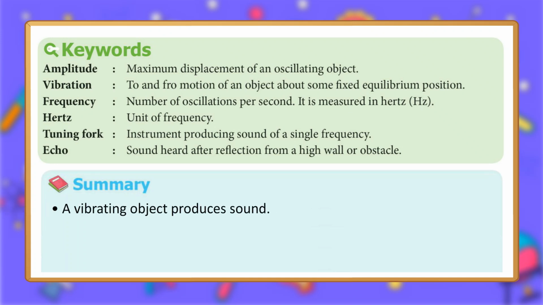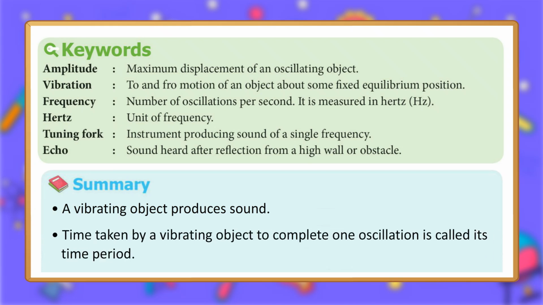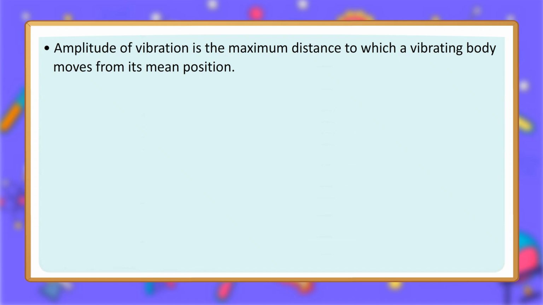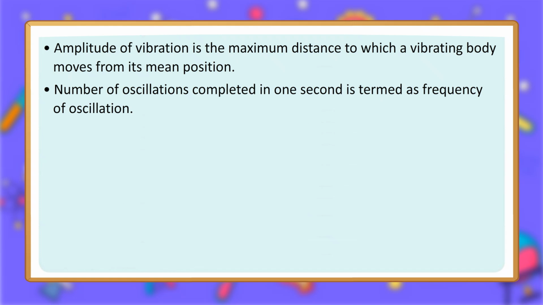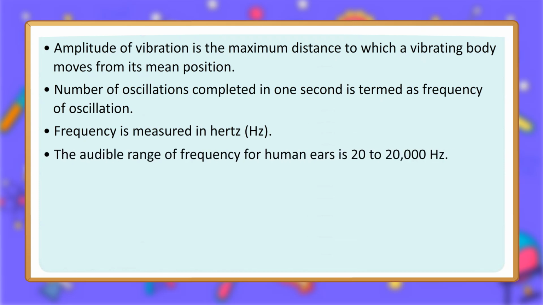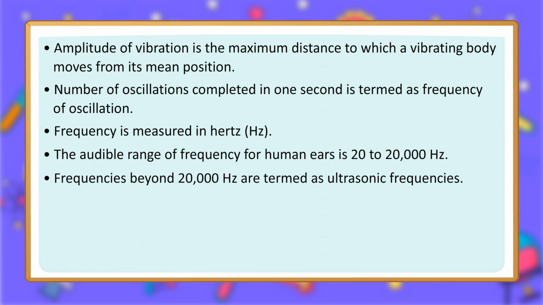Summary. A vibrating object produces sound. Time taken by a vibrating object to complete one oscillation is called its time period. Amplitude of vibration is the maximum distance to which a vibrating body moves from its mean position. Number of oscillations completed in 1 second is termed as frequency of oscillation. Frequency is measured in hertz. The audible range of frequency for human ears is 20 to 20,000 Hz. Frequencies beyond 20,000 Hz are termed as ultrasonic frequencies.